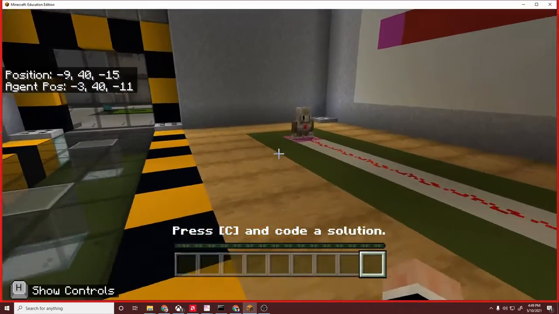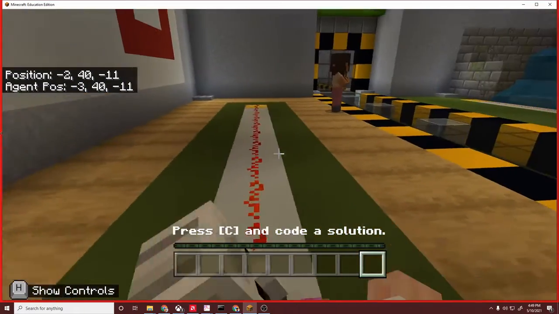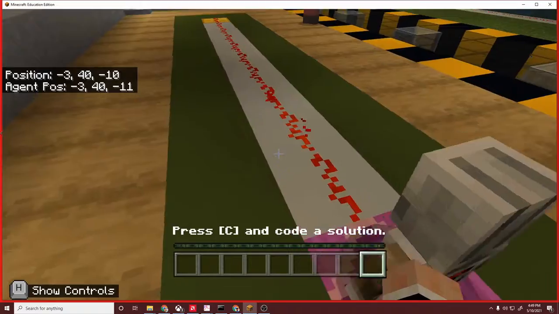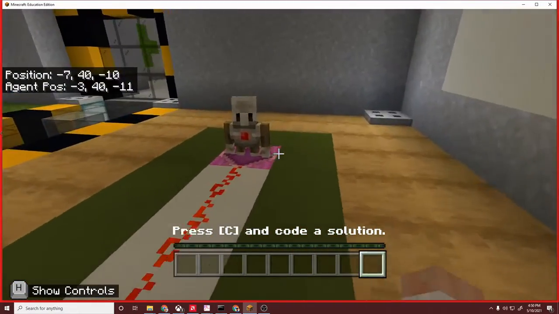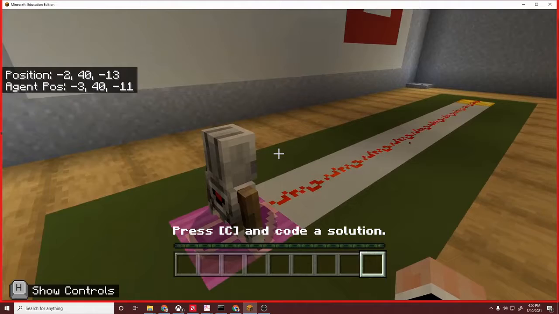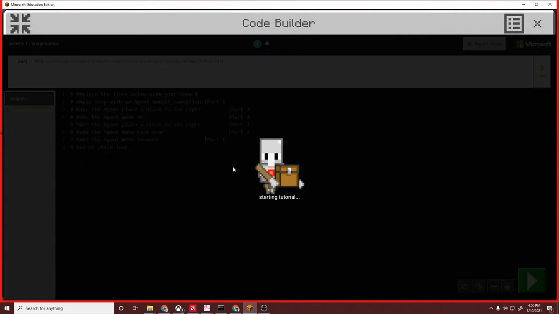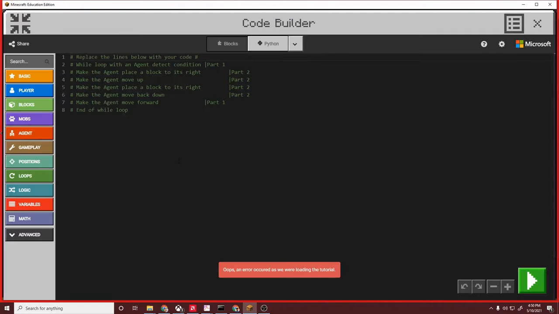Sure thing. So the idea here in part 1 is I just want the agent to move forward as long as there's redstone dust in front of him. So let's go ahead and get into the code. Okay, so this is pretty straightforward.